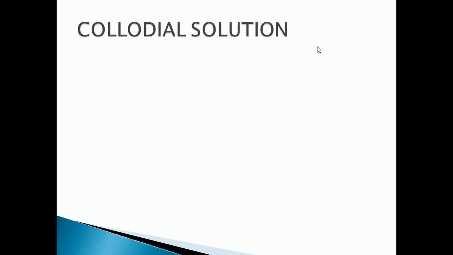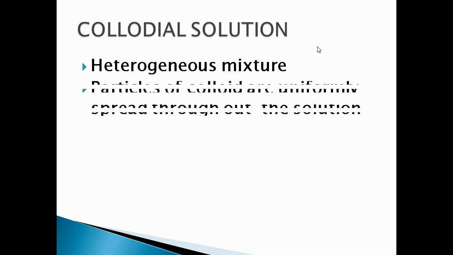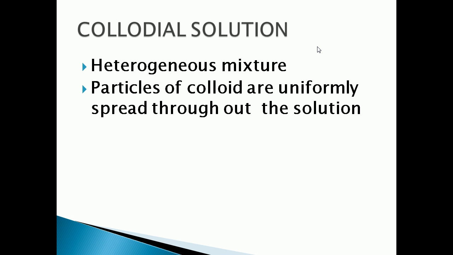Now we can see about colloidal solution. A colloidal solution is a heterogeneous mixture. Here also there is a non-uniform composition. The particles of a colloid are uniformly spread throughout the solution.